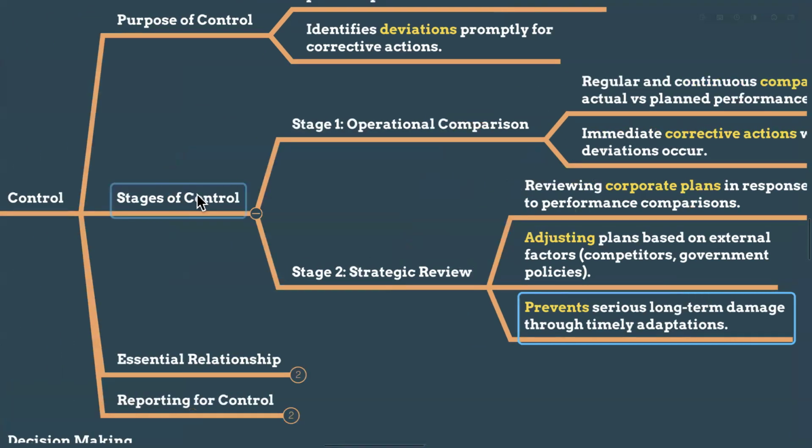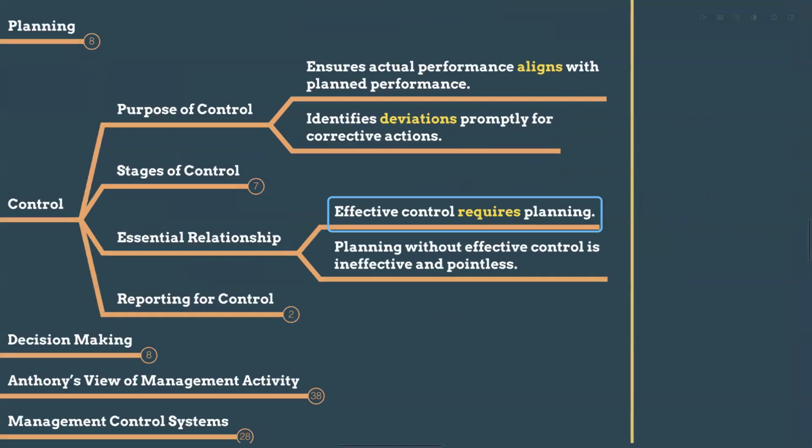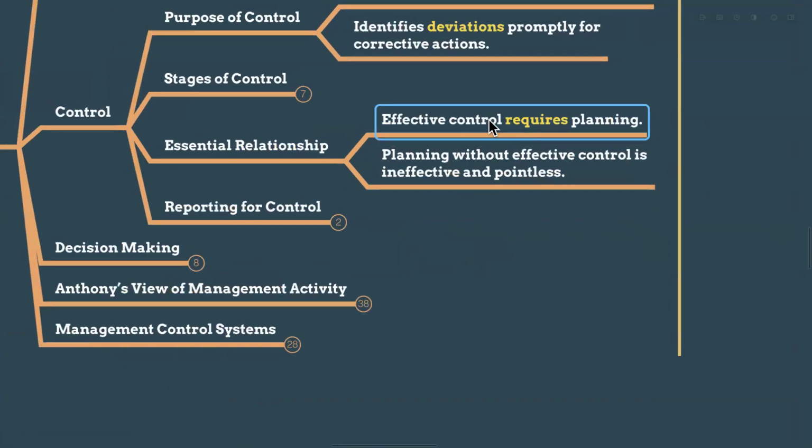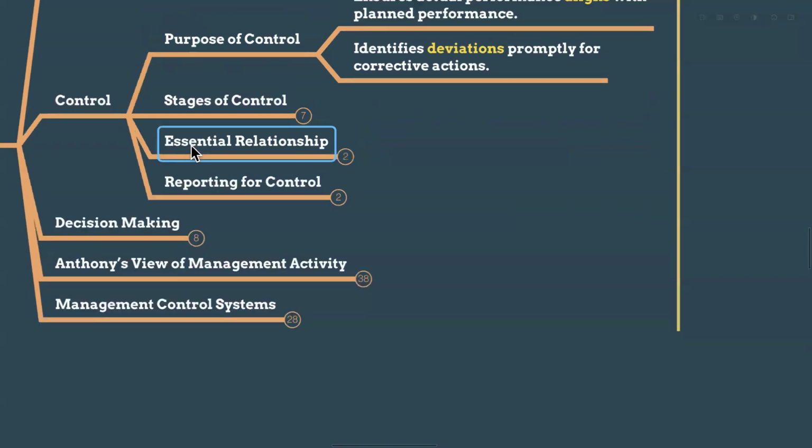So I hope you understood. An essential relationship: effective control requires planning, because if you want to control effectively, you have to plan very carefully. If you plan carefully, only then can you control it. Planning without effective control is ineffective and pointless, right? Without control, whatever you are planning, organizing, and leading is pointless. We don't know what we have achieved.